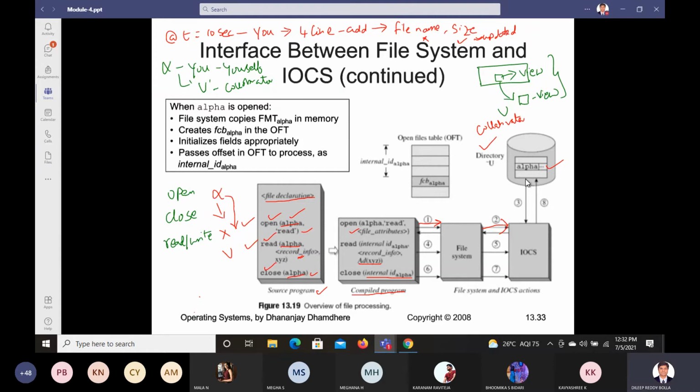Okay. Now that has got the information. 3. What about 4? We can read it. We're going to send to IOCS, right? And you want to close it, and it will give to IOCS. Finally it will update into the collaborator. So these are the steps we want to do. Okay, you understood that?